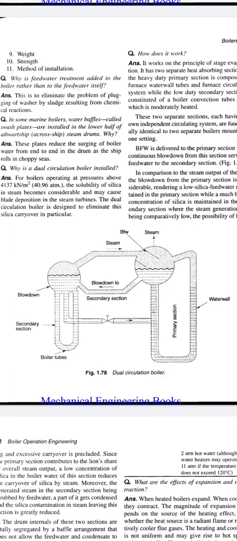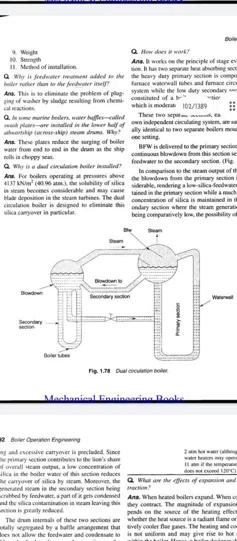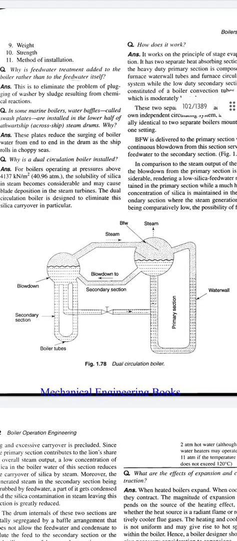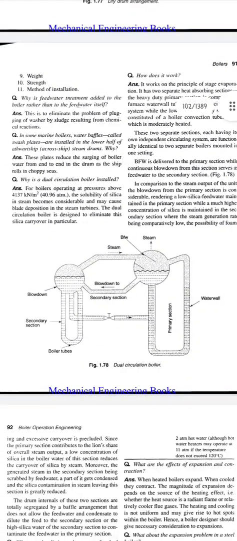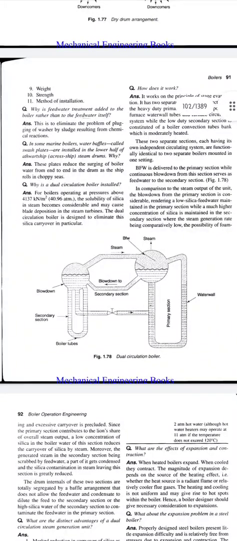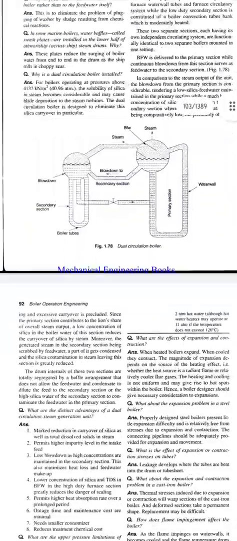Boiler feed water, the baffles are arranged in the primary section boiler drum, so the steam leaves without water particles. We can see the water walls. This is the dual circulation boiler. Mainly this dual circulation boiler is used for reducing the silica content in the steam.